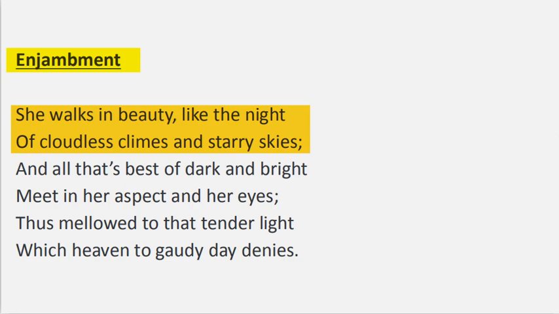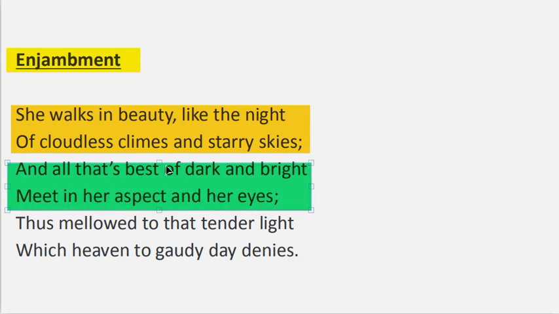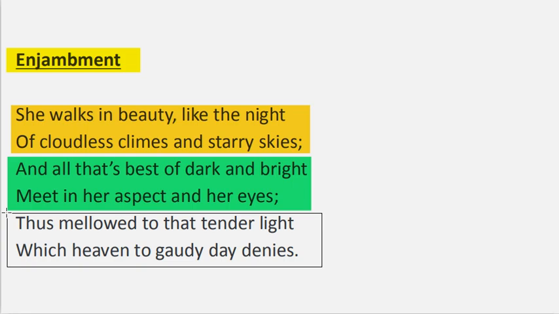When the sentence does not finish in one line, rather it goes to the next line, it's an enjambment. Let's see lines 3 and 4. And all that's best of dark and bright meet in her aspect and arise. That is also enjambment. Thus mellowed to that tender light which heaven to gaudy day denies. Also an enjambment. In fact, if you look at the whole stanza, there is only one full stop, and that is on the last line. It means the whole stanza is just one sentence.